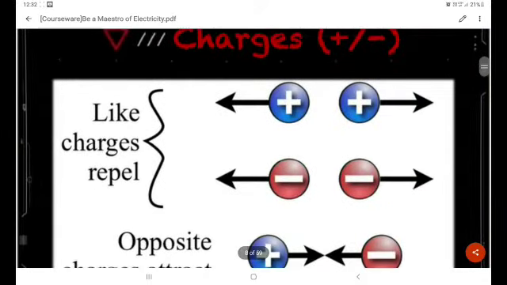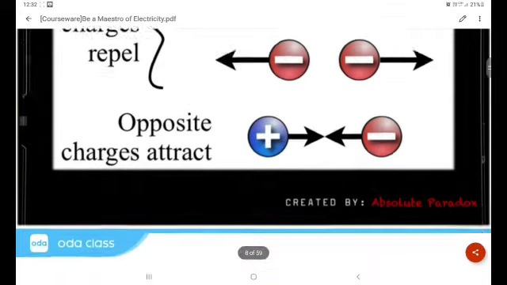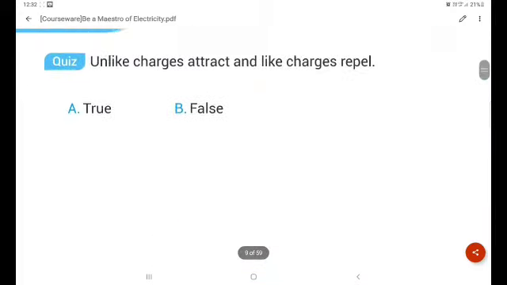And the charges. Like charges will repel. That means positive repels positive and negative repels negative. Then the opposite charges attract. That means positive and negative will be attracting. Now let us get into the quizzes.